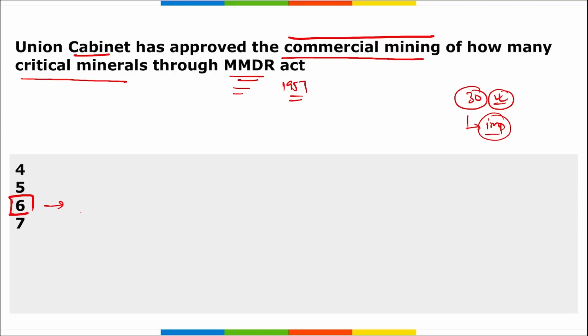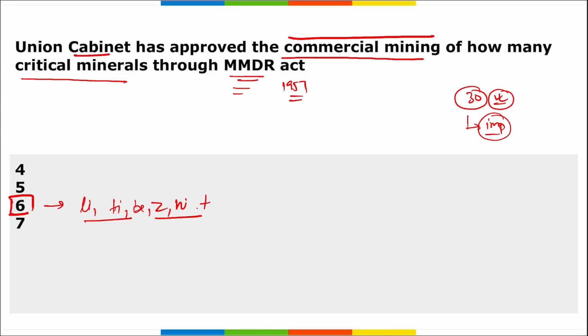And which are these minerals? Lithium, that was found in Jammu and Kashmir, titanium, beryllium, zirconium, niobium and tantalum. These are the 6 critical minerals for which commercial mining has been recently approved by the government. Apart from this, remember, the proposal will remove the 6 minerals from India's atomic minerals list and empower the center to auction the reserves for mining by private players.